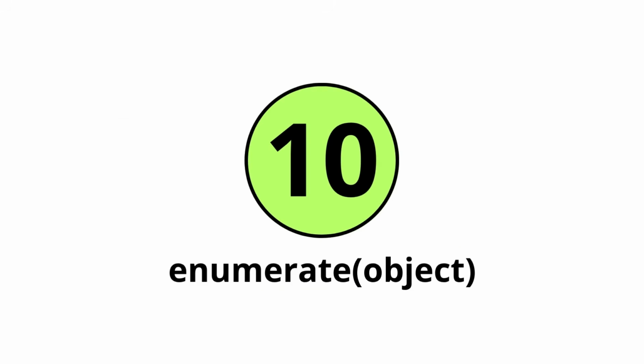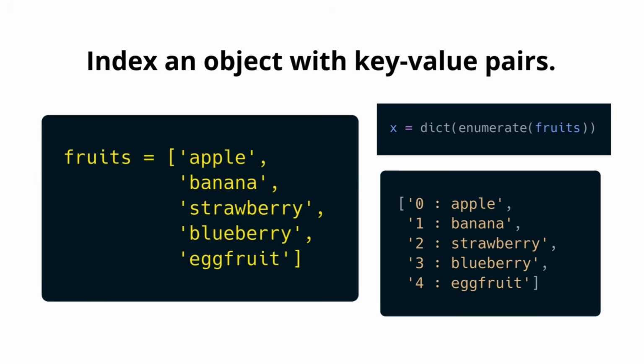Enumerate takes an object, and basically it does the indexing work. It indexes an object with key-value pairs. Yet if we want to take this result, we must turn the enumerate declaration into a dictionary, because if not, it just returns a process of completion.